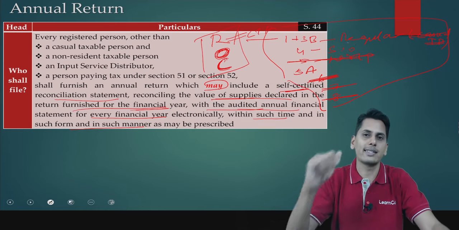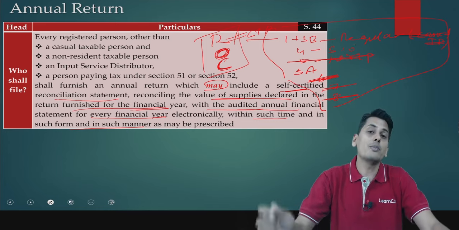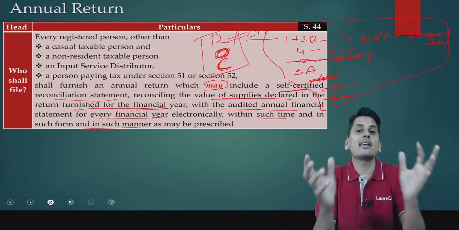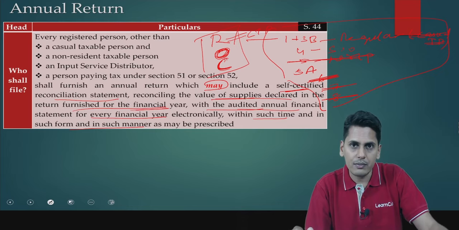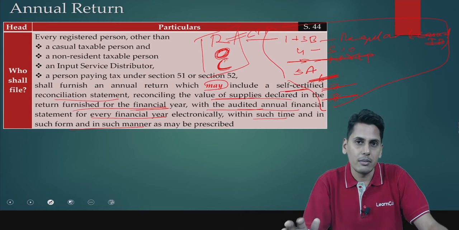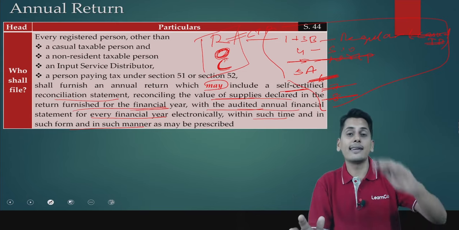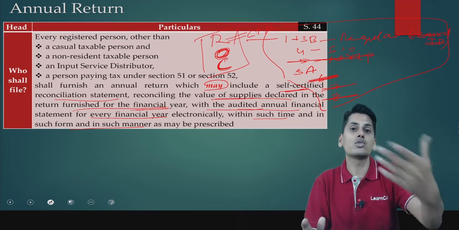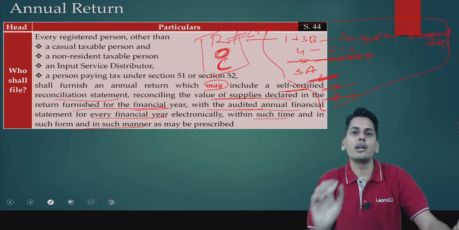Let's take two little examples. Let's suppose there is a stock transfer which has taken place from one branch to another branch which is there in the same PAN number. For them, there is going to be a single profit and loss account. There is going to be a single financial statement. Now friends, assuming the stock is still lying, please understand, the stock is still lying within the same entity. It has not been given, it has not been sold outside. But however, it is a supply according to the GST law.